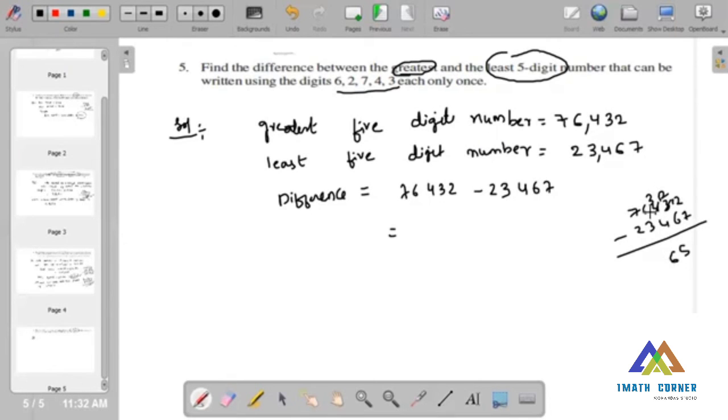Now 3 cannot go into 4, carry forward 1, and it should be 5. 13 minus 4 is nothing but 9. Now 5 can go into 3, the answer is 2, and 7 minus 2 is 5. So the result is 52,965. The difference is 52,965. So this is about this problem.